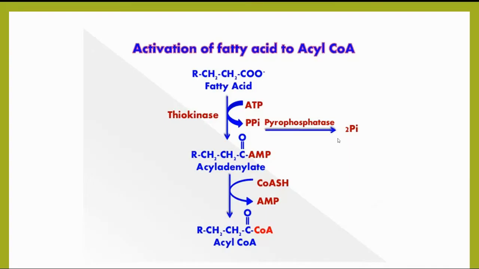The first step is the activation of fatty acid into acyl-CoA. This first step takes place in the cytosol. During activation, fatty acids are activated to acyl-CoA by the enzyme thiokinase, also known as acyl-CoA synthetase. The reaction occurs in 2 steps, and it requires ATP, the coenzyme known as coenzyme A, and the cofactor magnesium.